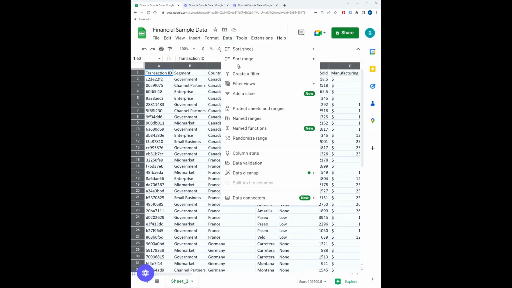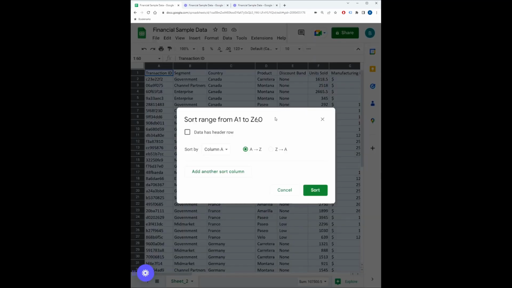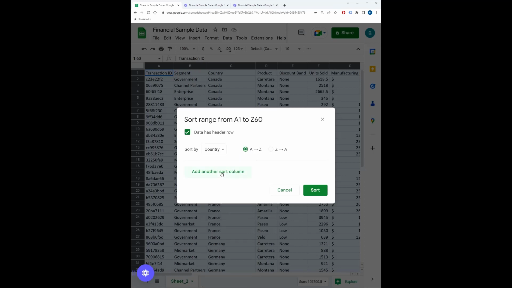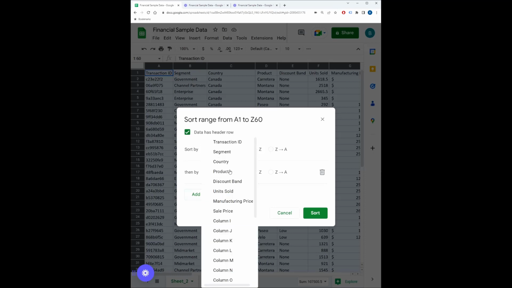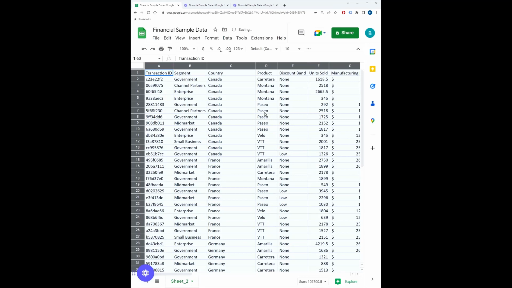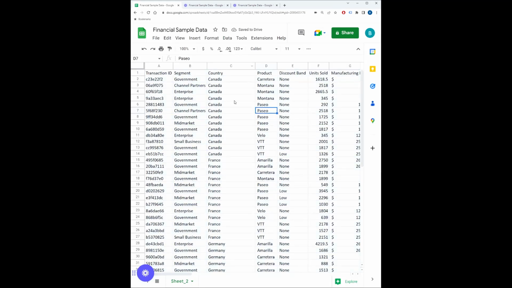Additionally, however, if you wanted to sort by multiple parameters, you could first do country, for example, and then you could add another column to sort by, and let's do product. So first it will sort by country, and then within each country it will also sort by the product. So you have it now alphabetically sorts both by country and then product, and is much more visibly pleasing for analyzing your data.